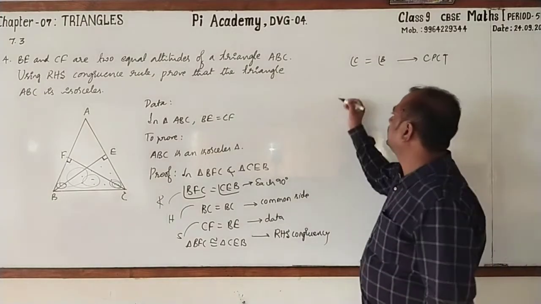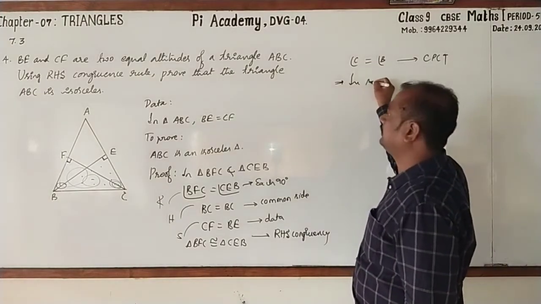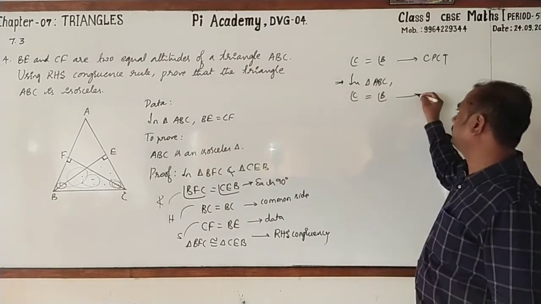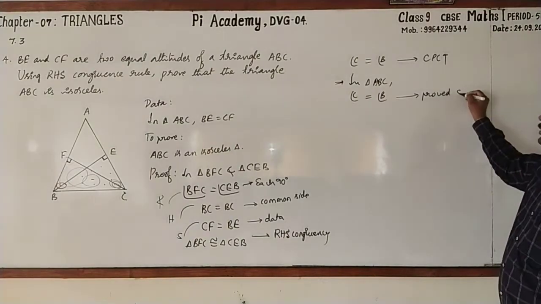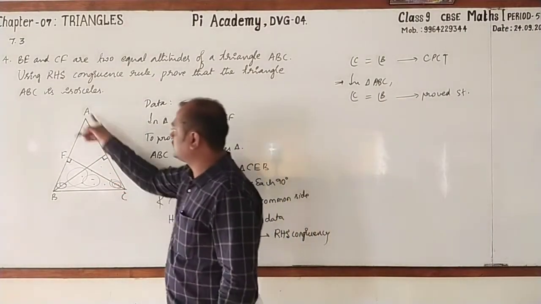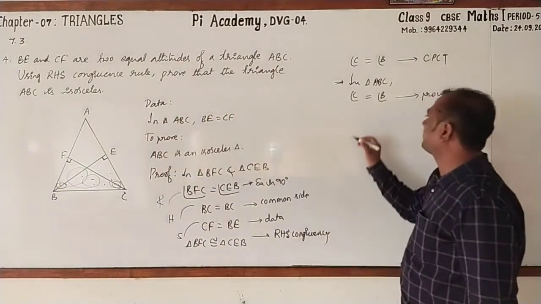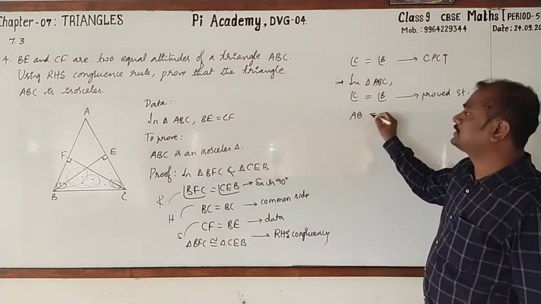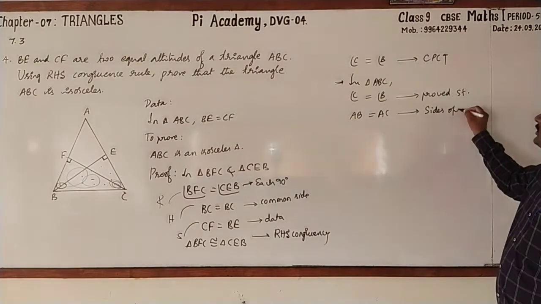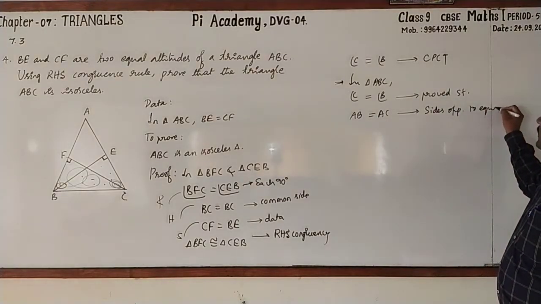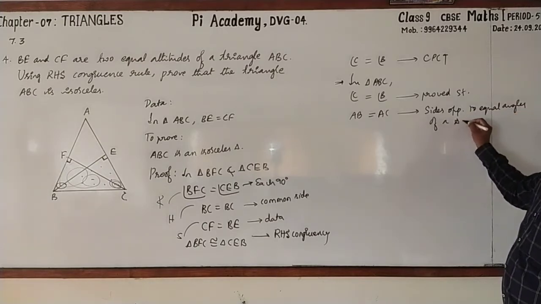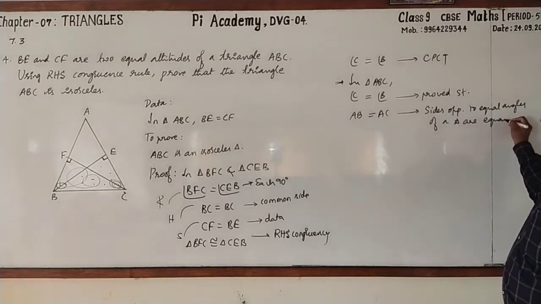Followed, here I will write, in triangle ABC, angle C is equal to angle B. It is proved statement. Then their opposite sides, angle C, its opposite side is AB, and angle B, its opposite side is AC, because sides opposite to equal angles of a triangle are equal.